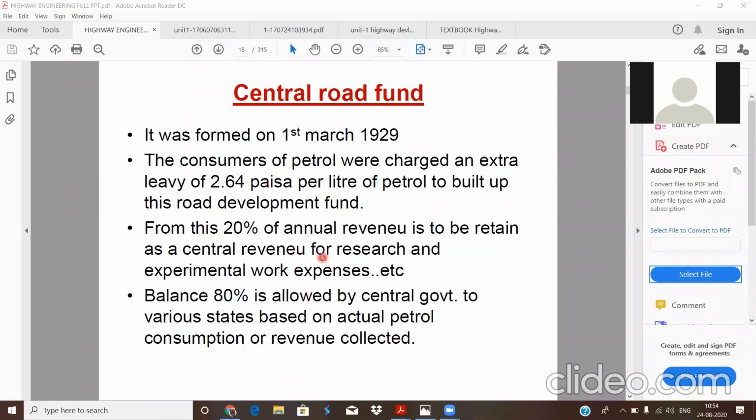The remaining 80% of the amount is allocated to the remaining states, based on how much amount was collected from the tax on petrol in each state.